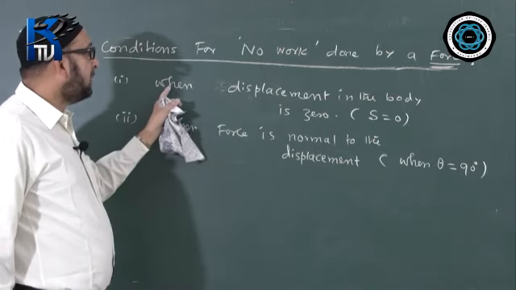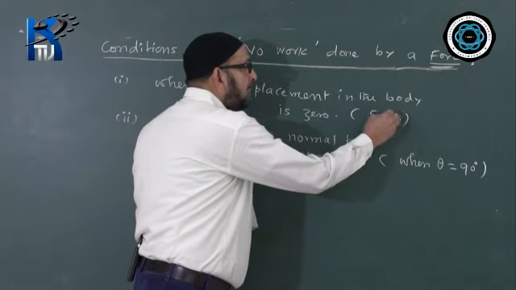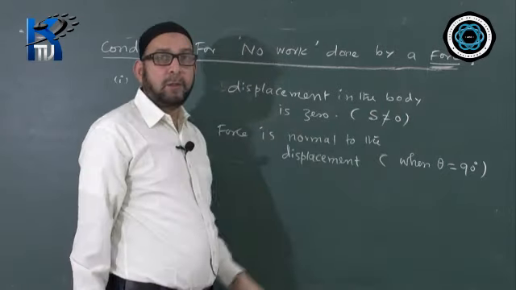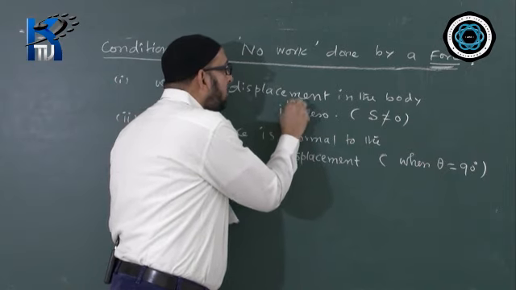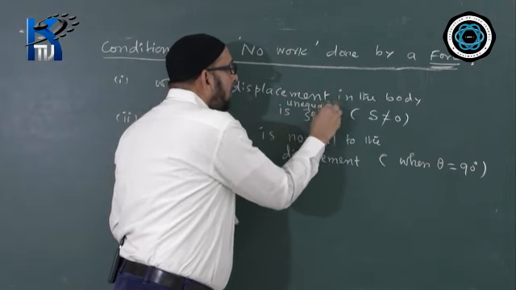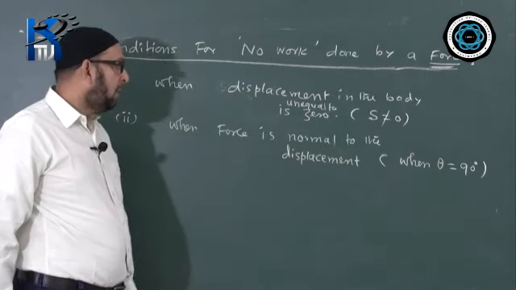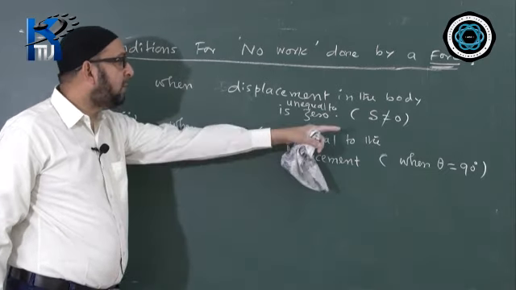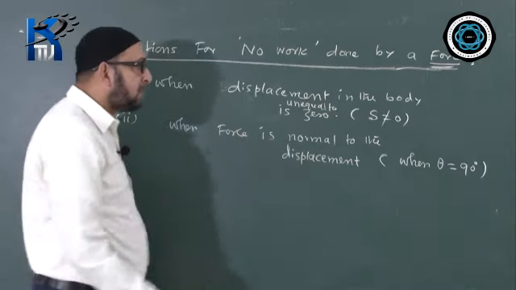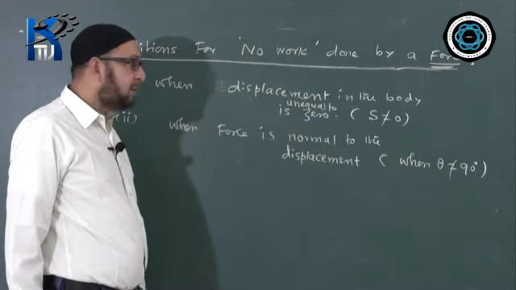We write that when displacement of the body is unequal to 0, S is not equal to 0. And the second case, when the force is not perpendicular or not normal to the displacement, that means when theta is unequal to 90 degrees. You just reverse these two conditions.